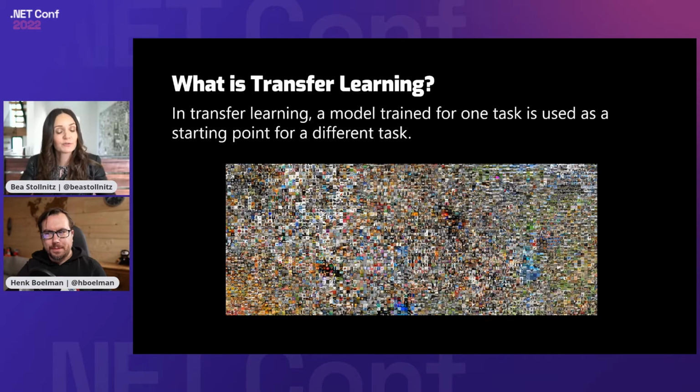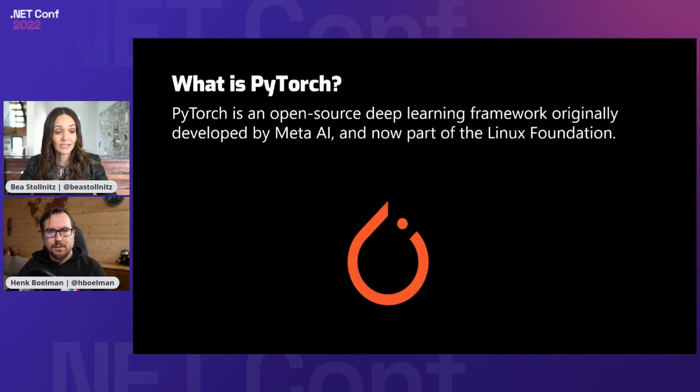So there are lots of different frameworks that people use to do machine learning and deep learning. In our case, in this demo, we're going to be using PyTorch. PyTorch is an open source deep learning framework, originally developed by Meta AI and now part of the Linux Foundation. So you'll see that there are lots of frameworks for all sorts of AI techniques. You'll have frameworks that do genetic programming, frameworks that do statistical learning. But in this case, we're using deep learning. And even within deep learning, there are many frameworks. But Henk and I like PyTorch, so that's what we chose for this demo.